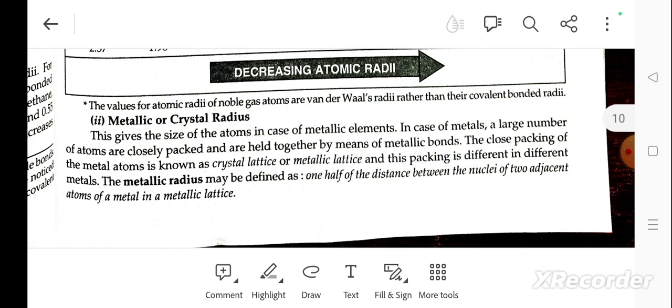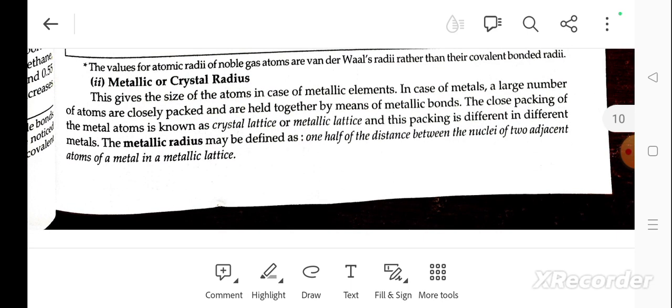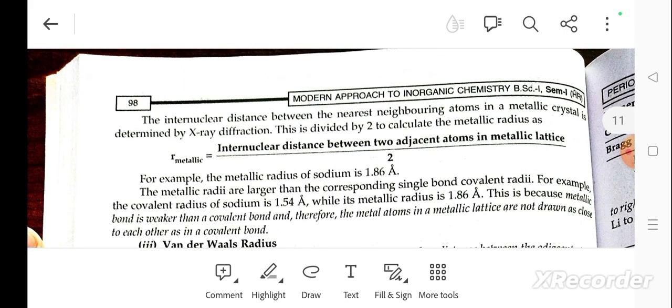The metallic radius is defined as one half of the distance between the nuclei of two adjacent atoms of metal in a metallic lattice. The internuclear distance between the nearest neighboring atoms in a metallic crystal is determined by X-ray diffraction. This is divided by 2 to calculate the metallic radius.